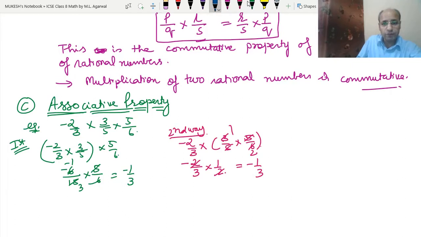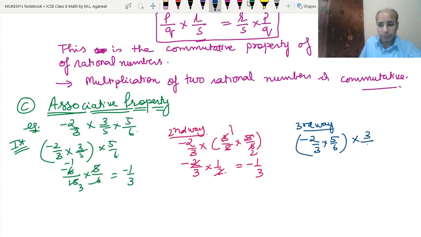Now there is one more way we can do here. The third way: minus 2 upon 3 into 5 upon 6 we will multiply first, then we will multiply the result with 3 upon 5. 2 1s are 2, 2 3s are 6. So we got the answer minus 5 upon 9 into 3 upon 5. Now we can divide: 3 and 9, 3; 5 and 5, 1. So we got the answer minus 1 by 3.